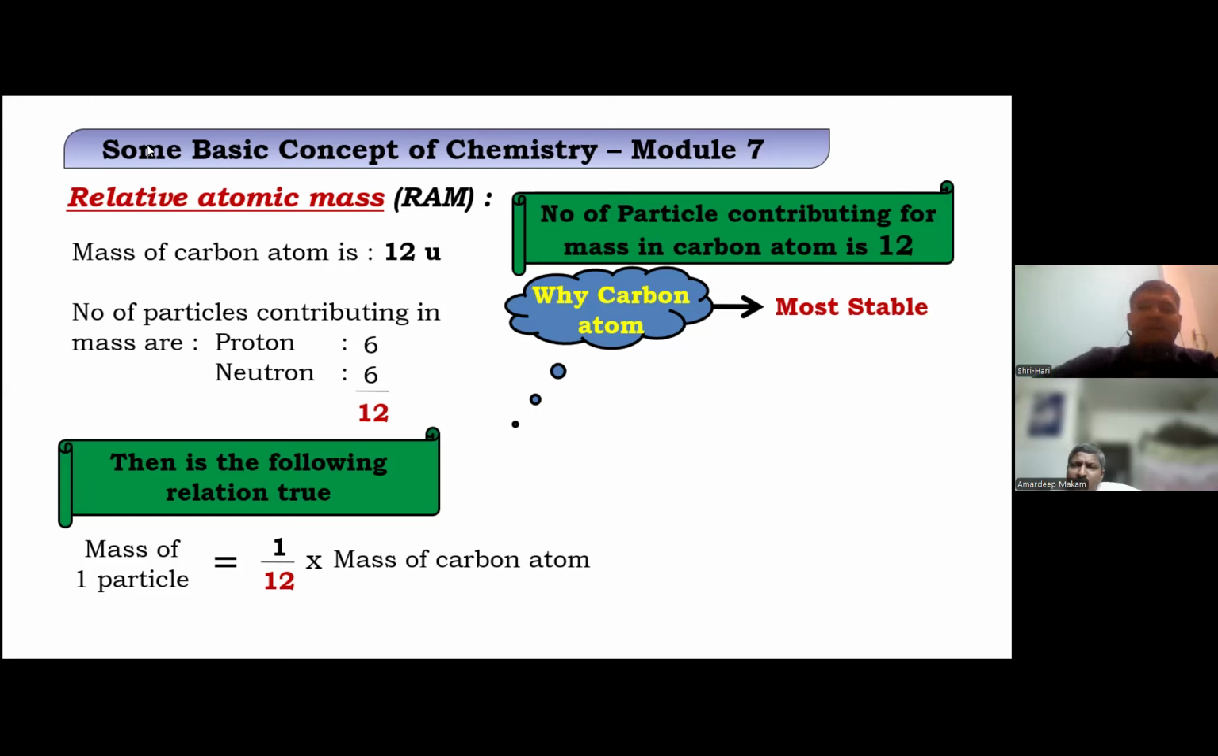You never heard of oxygen dating or silicon dating. Why only carbon dating? Because it is more stable. So biologically speaking, you can go back to the calculation of the age of any article because of its stability factor. There are many more factors; I'm just sharing one of them. Okay. Why carbon is important.